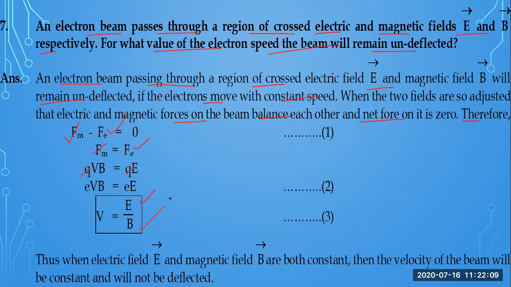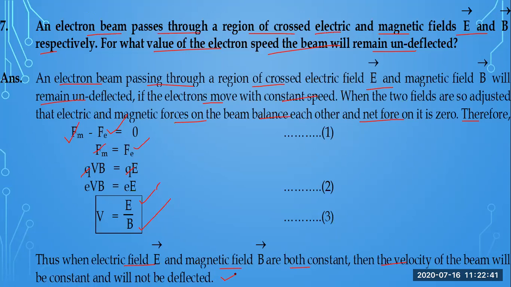E and B both are constant for that type of field. These are not changing for that certain region. E and B both are constant. So when the electric field and the magnetic field are both constant, then the velocity of the beam will be constant and will not be affected and will not be deflected. So this is the authentic answer.